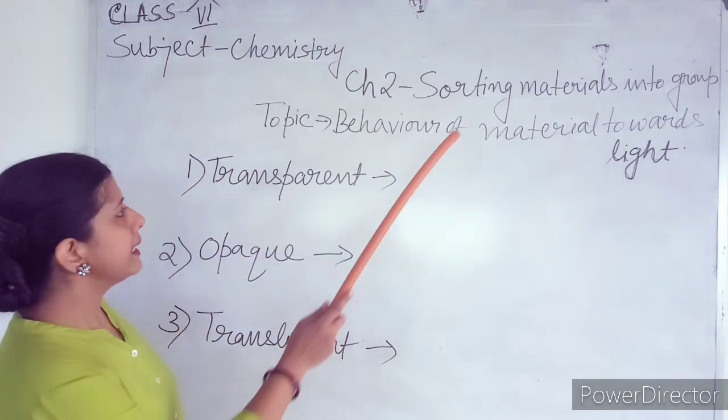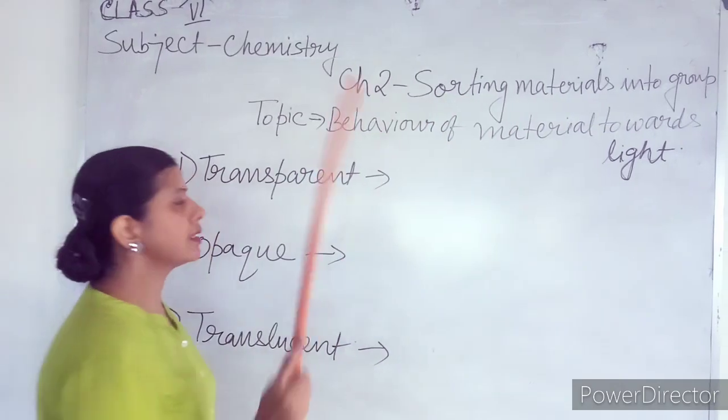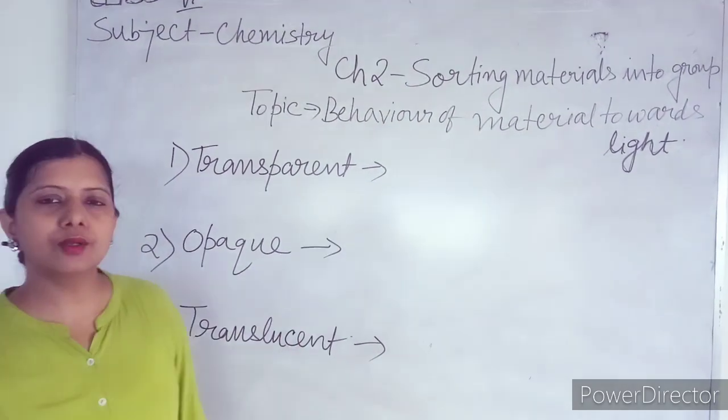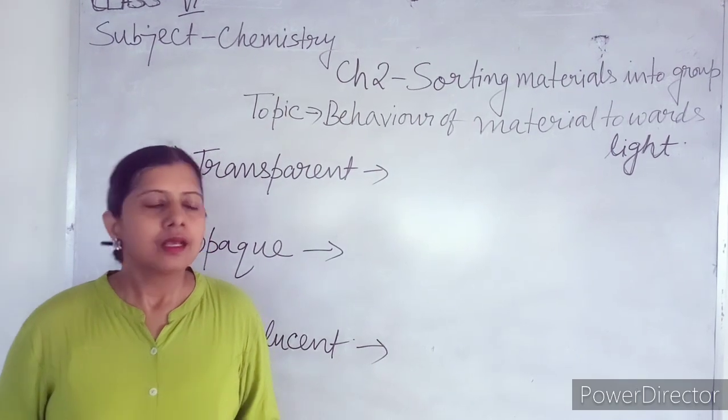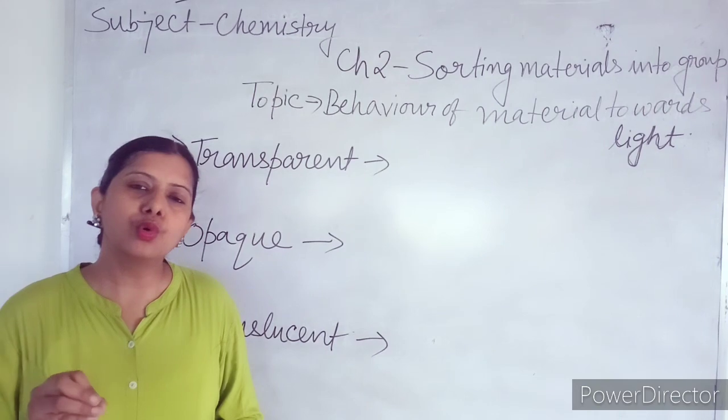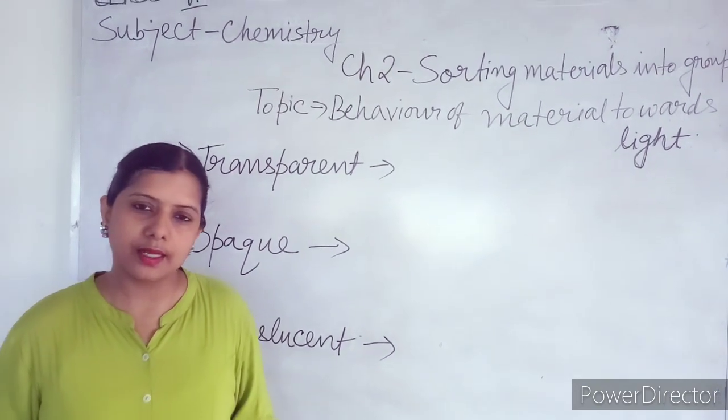So why do we need to sort the materials in groups? If we don't sort the material in groups, what will happen? In your home, there are so many objects. So do you keep all the things together?